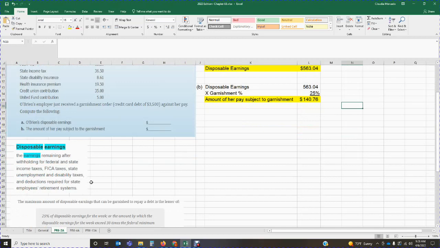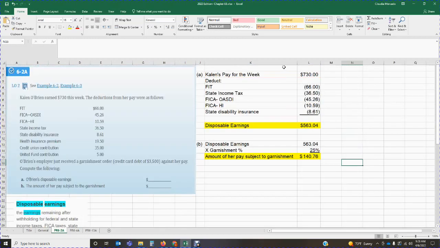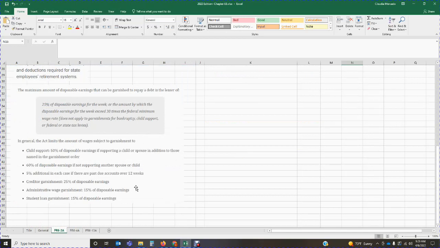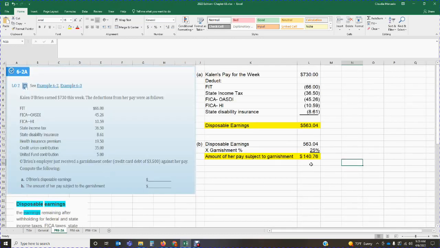Make sure that all of the information is provided in your book, that you read it carefully, and understand the definition of disposable earnings. Disposable earnings is the money left over after specific taxes have been covered. These taxes have to be covered before you begin paying any of your garnishments. Whatever is left is the amount that we are going to garnish depending on the type of garnishment. In this problem, we have credit card debt, but you can have different types of garnishment. Review your book, which provides different examples, and then you can figure out the amount that's going to be garnished for that employee for that specific type of garnishment.